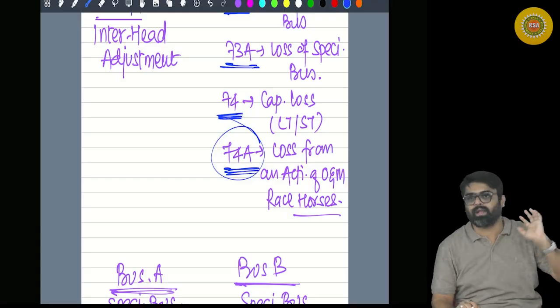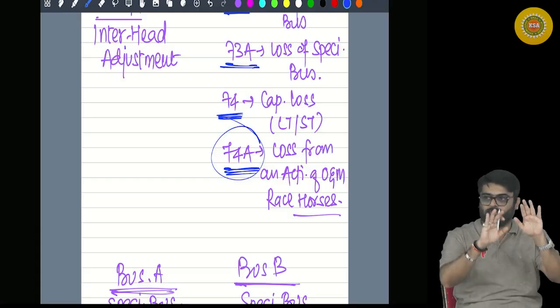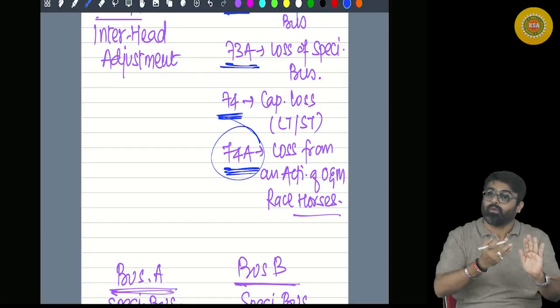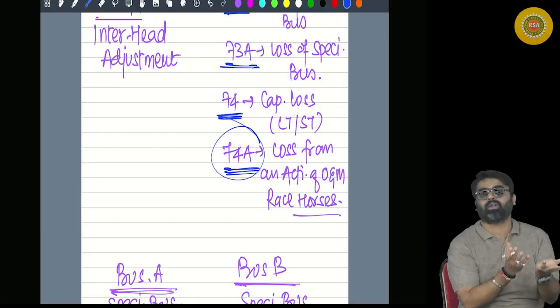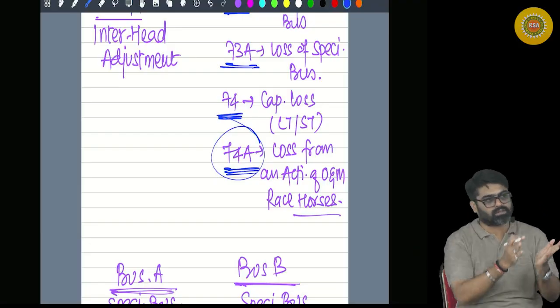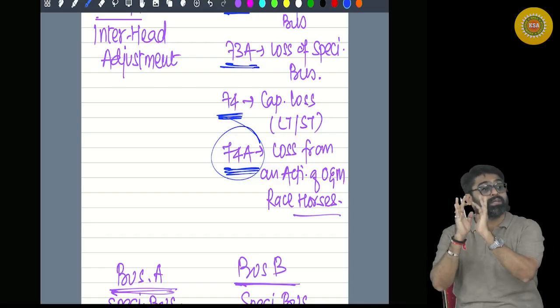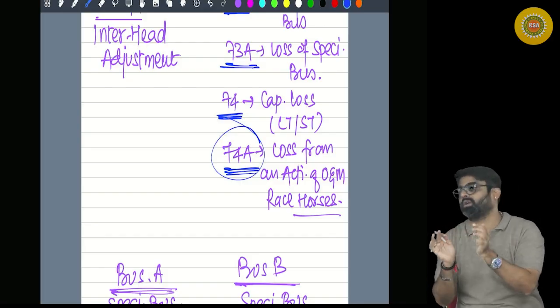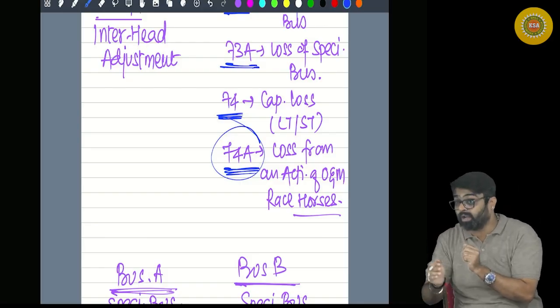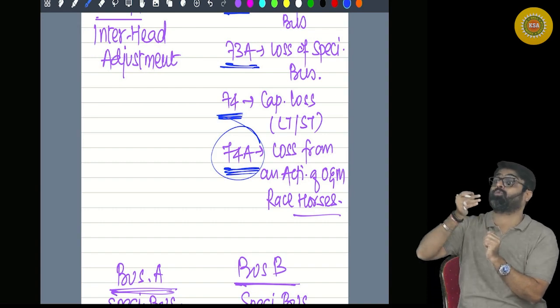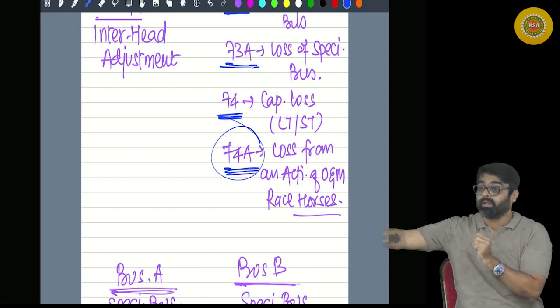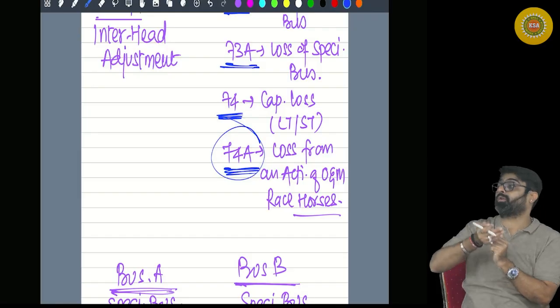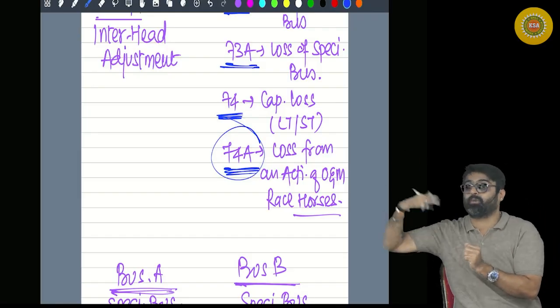Now even after doing inter-head set off, losses are calculated for the first time in this year. Within the head, you tried to adjust, could not be adjusted. So you tried to set off against other heads. You could not adjust. Then you get the option to carry forward these losses to subsequent years.